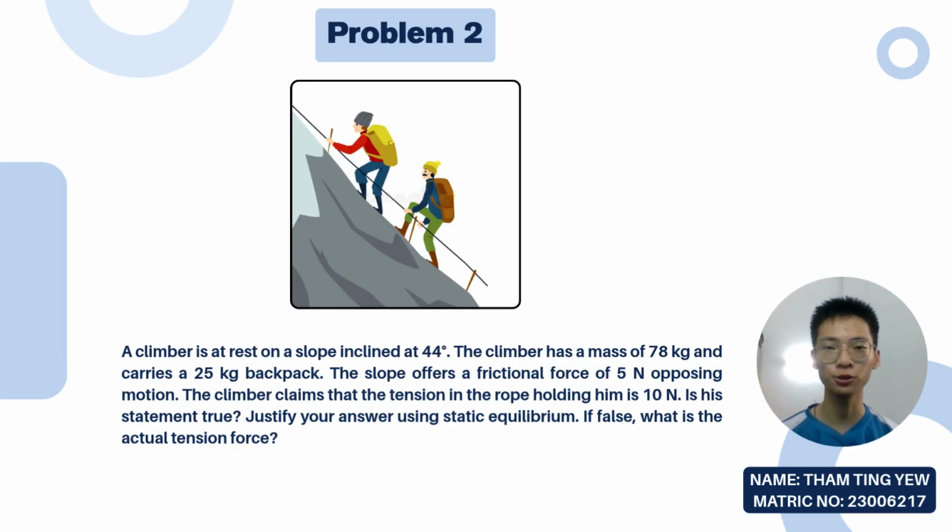Together with me, we'll look into the second problem, which is about a climber resting on a slope inclined at 44 degrees. He has a mass of 48 kilograms and carries a 25 kilogram backpack. The slope gives a 5 newton frictional force opposing his motion. Now, the climber climbs, the rope holding him has only 10 newtons of tension, but is that even enough to hold him still? We are going to check this using the concept of static equilibrium.